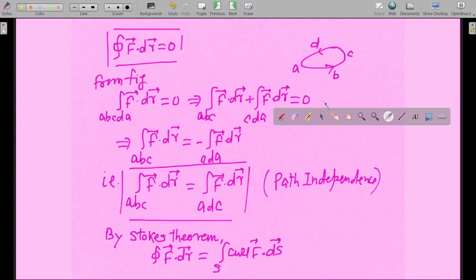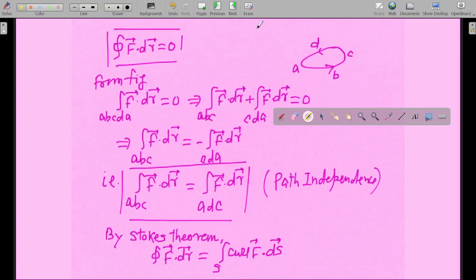Now this is Stokes theorem. You have already learned it in your engineering mathematics. I am not going to teach it here because it is not a part of your syllabus. The only concept where this particular formula is useful is over here. Only in this concept is this formula useful.